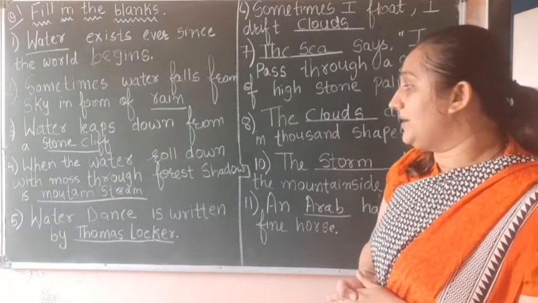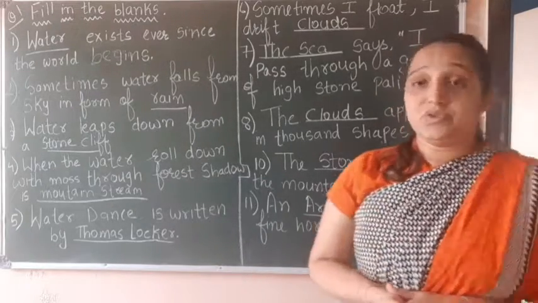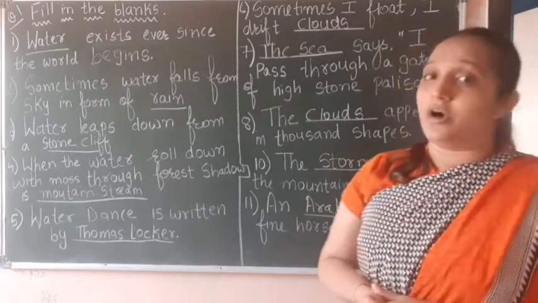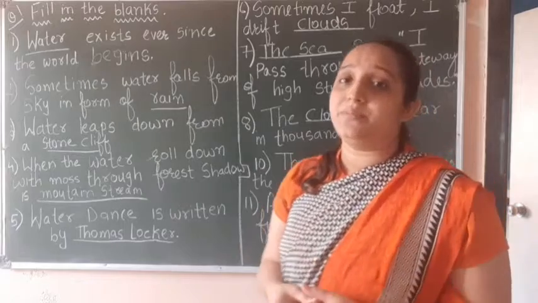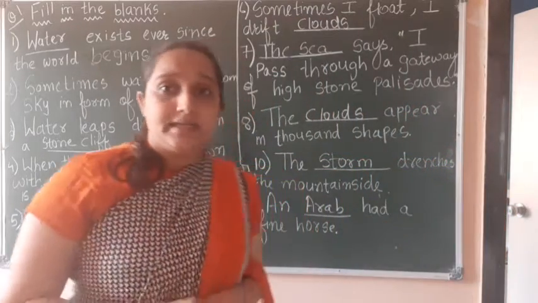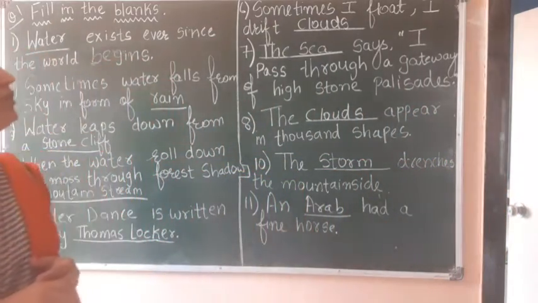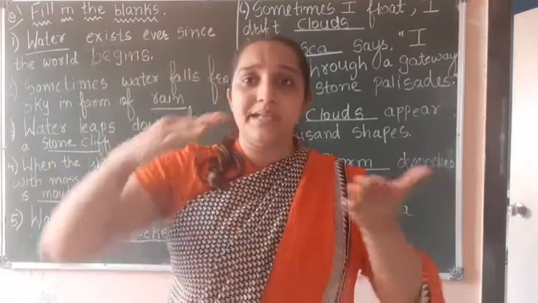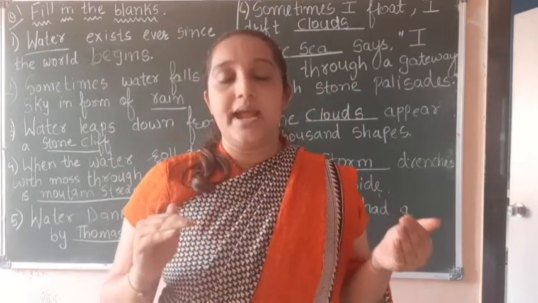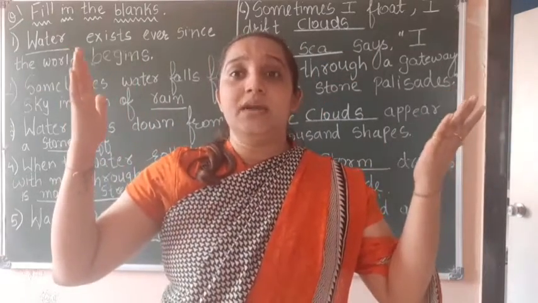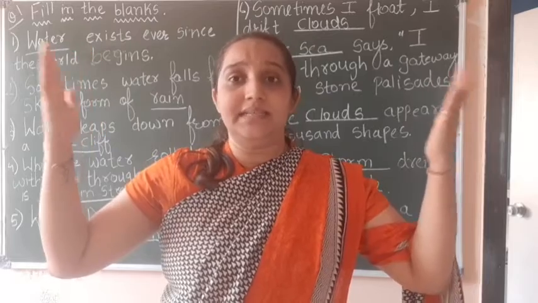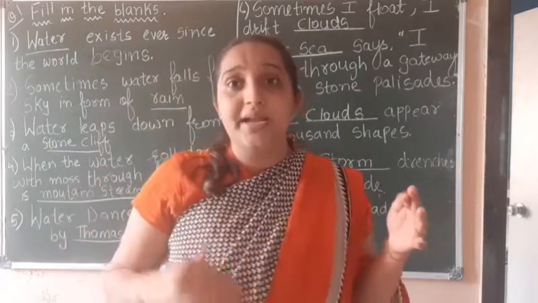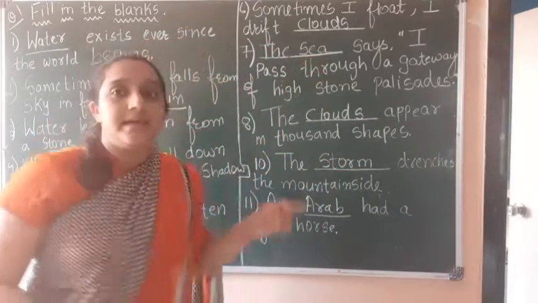Okay, now next, Water Dance is written by, now students, who has written the beautiful poem Water Dance? Thomas Locker. Thomas Locker has written the beautiful poem that is Water Dance. Now next, sometimes I float and I drift. Now float and drift mean to move slowly, right? What moves slowly? Of course, in the sky, what moves slowly? The clouds used to drift slowly, right? They move slowly. So the answer is clouds.